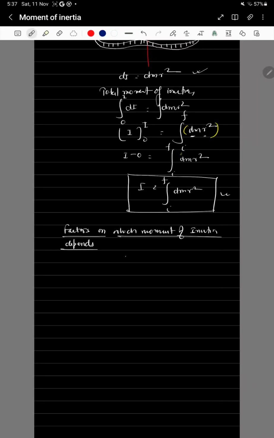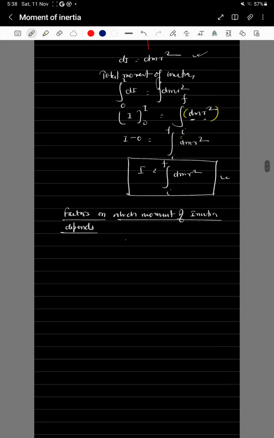Hello listeners, today we will learn about the factors on which moment of inertia depends. In the last class we discussed the moment of inertia of different mass distributions, like for a single particle mass and a number of particles, and also the moment of inertia of rigid bodies. So in this class we will discuss the factors on which moment of inertia depends.